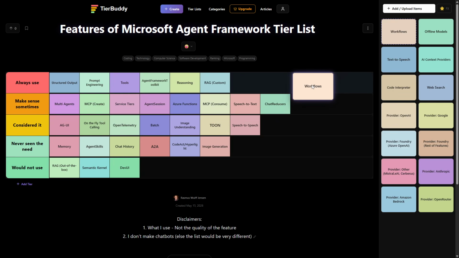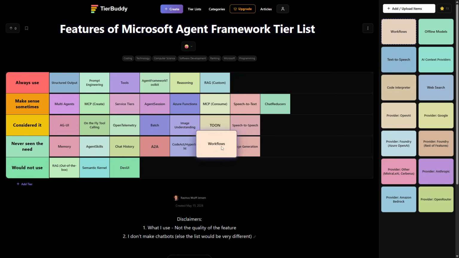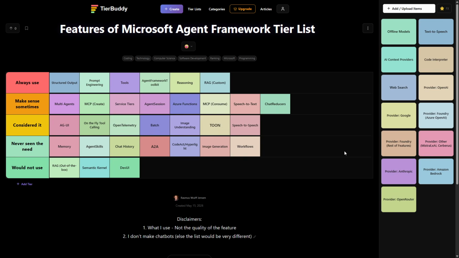Workflows. Well, I have an entire video about never seen the need, so it definitely needs to go in that area. Everything workflows can do, I feel I can do better in code. See the video dedicated to that if you want more information. But I simply feel that they give more complexity for the same amount of code I can write very, very easily. So they need to go down there.